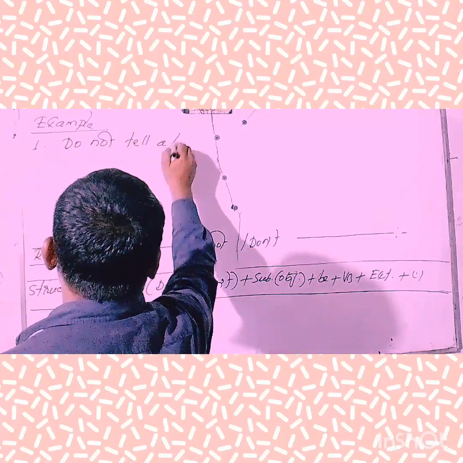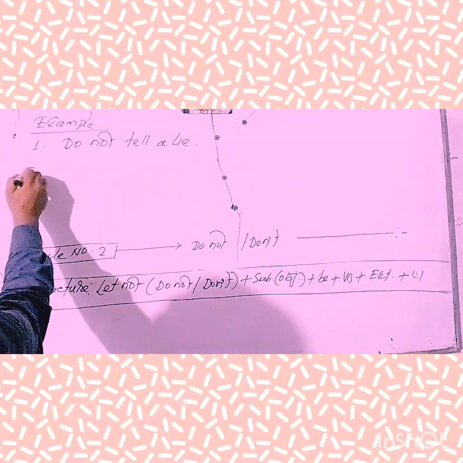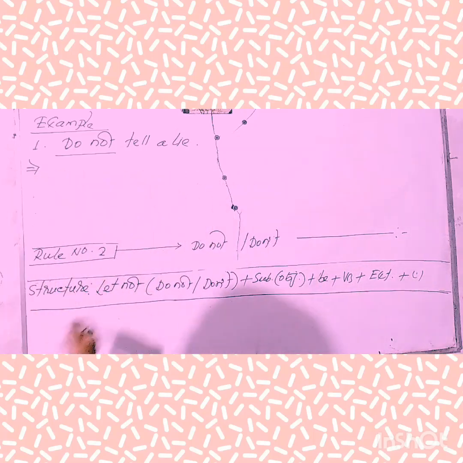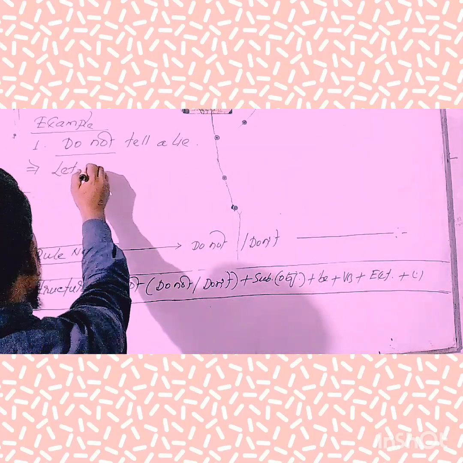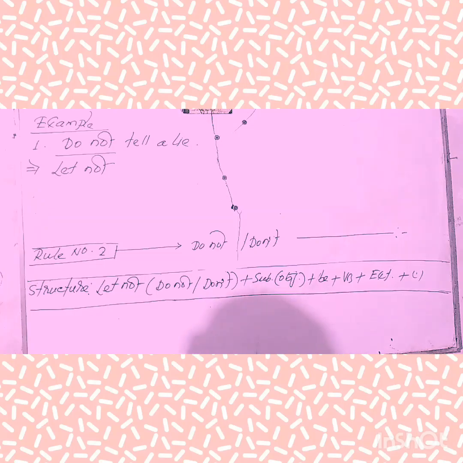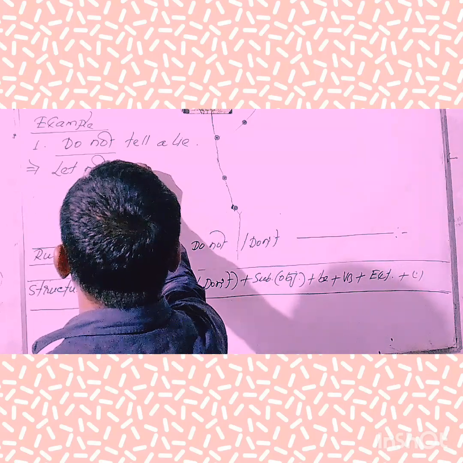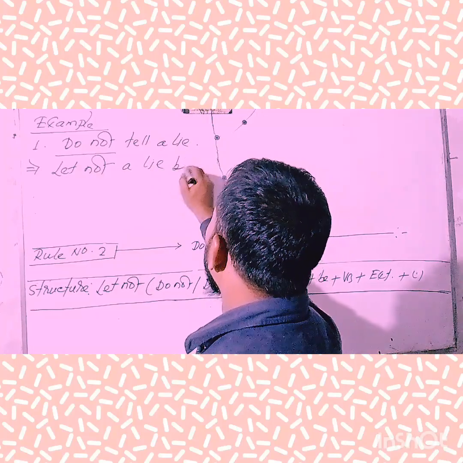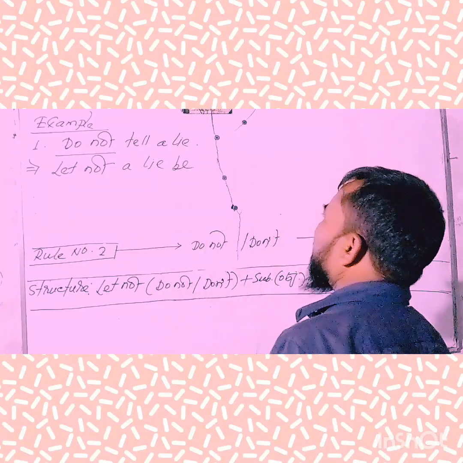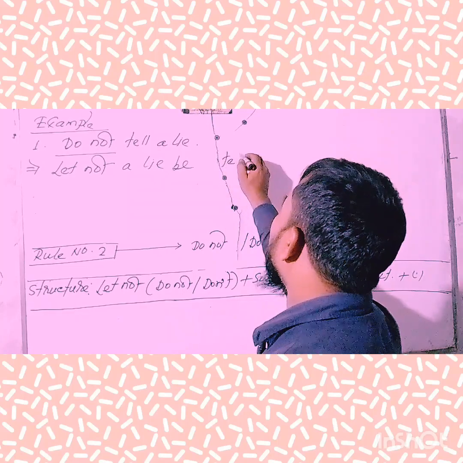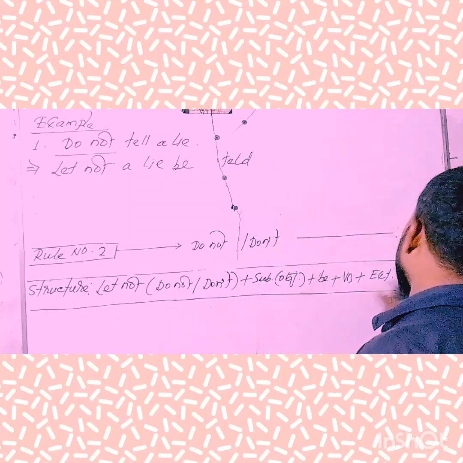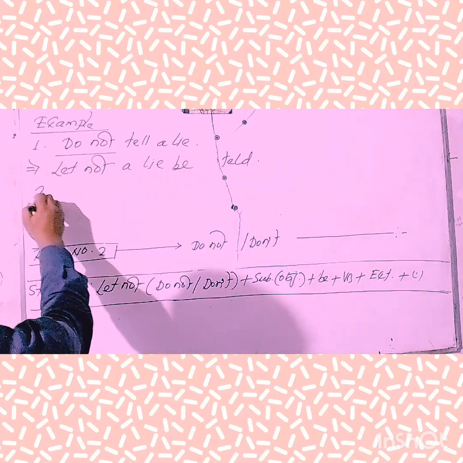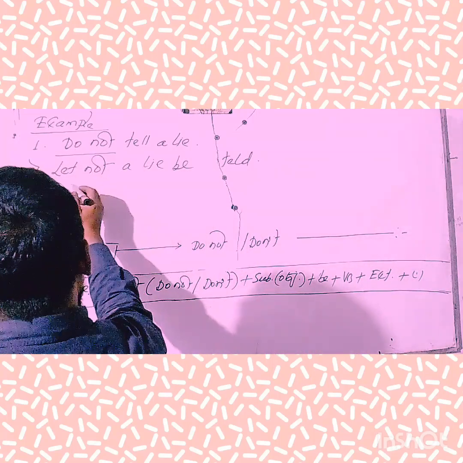Don't let the child lie. Try to use the structure pattern. At first, we'll have to use let not. Then the subjective form of object, the child. Then we'll have to use be. Then the third form of verb. Then extension. Finally, full stop. Hope that you have understood clearly. Next example.